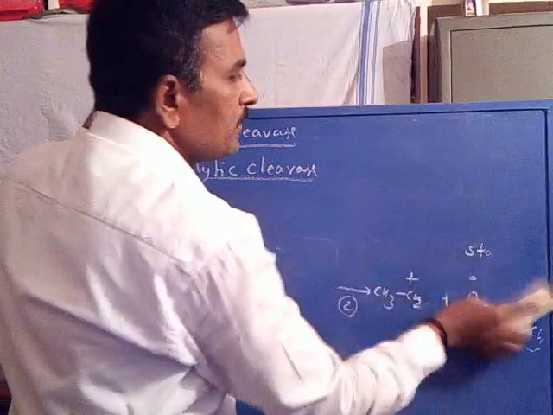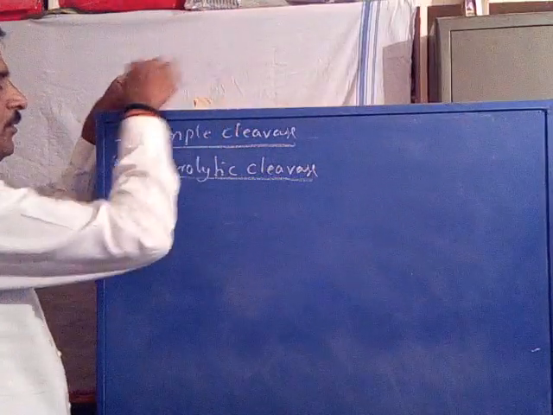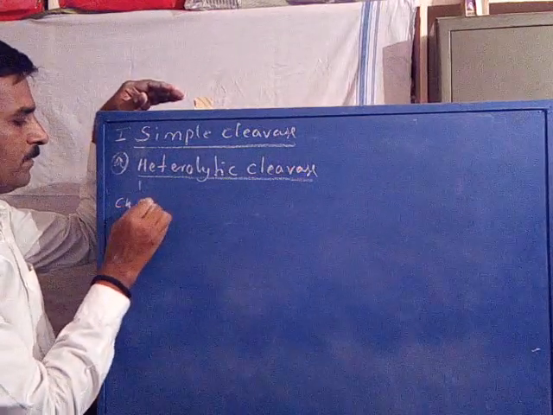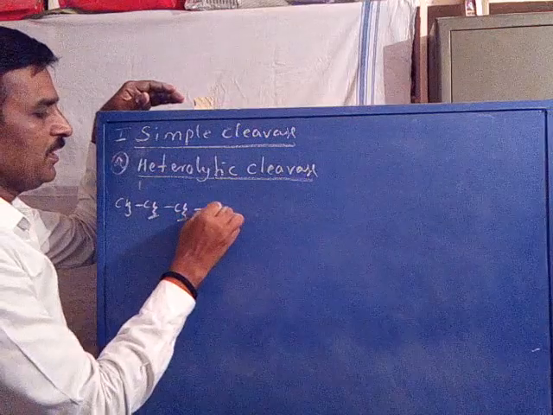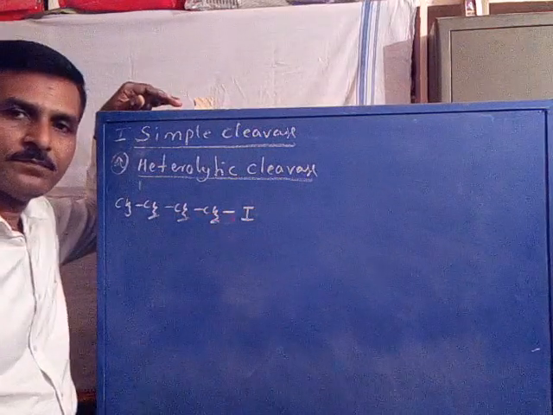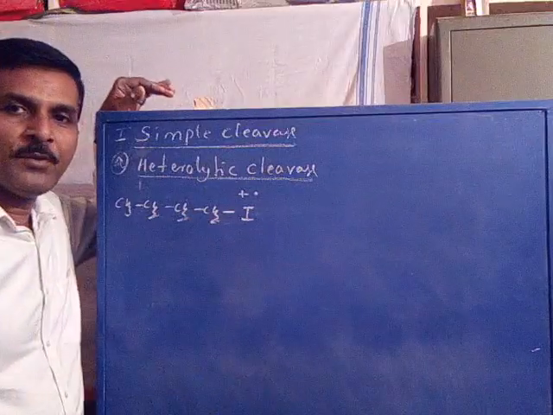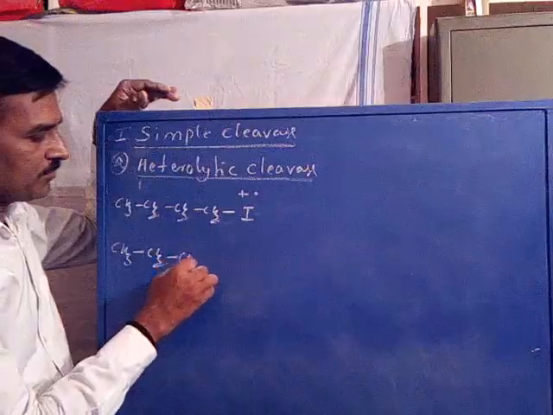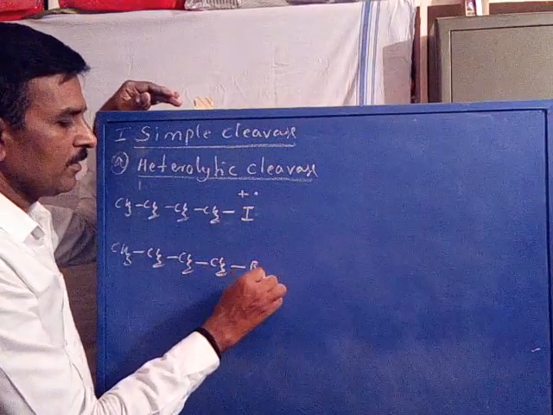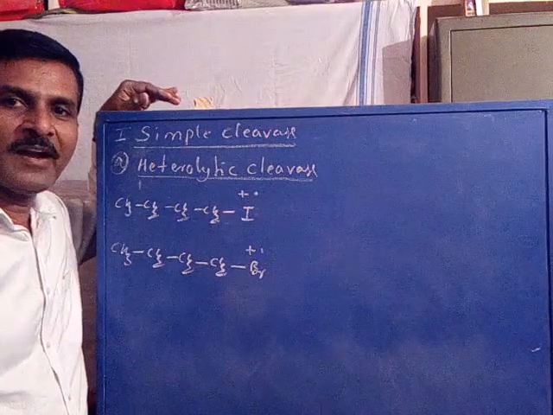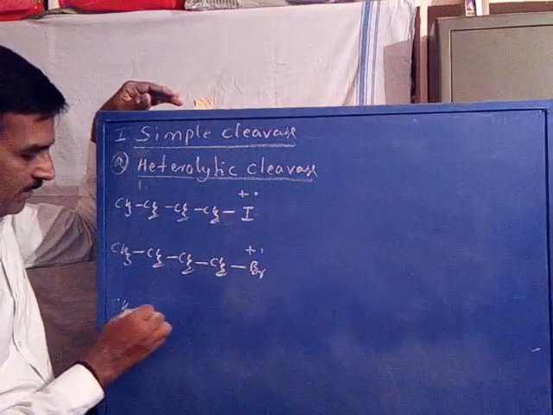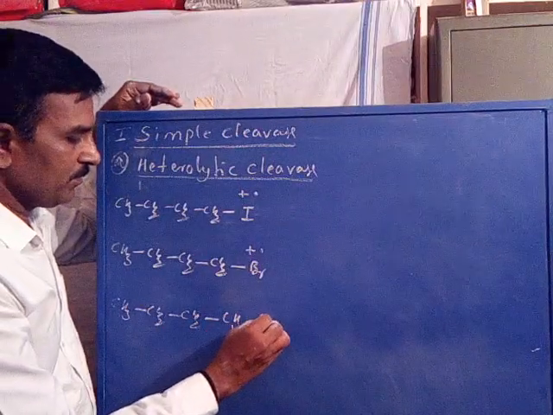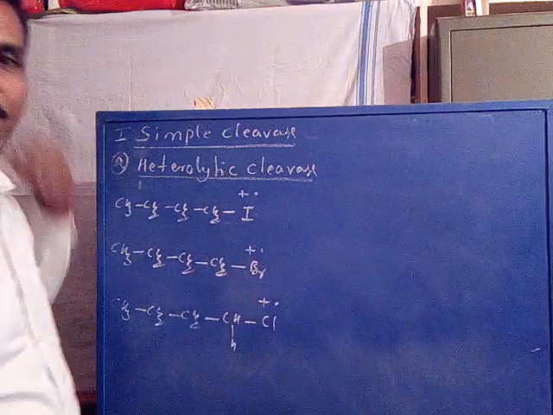Now we'll go for some other examples. We have N-butyl iodide, CH3 CH2 CH2 CH2 iodine, the molecular ion of N-butyl iodide. Similarly, CH3 CH2 CH2 CH2 bromine, the molecular ion of N-butyl bromide. And CH3 CH2 CH2 CH2 Cl, the molecular ion of N-butyl chloride.